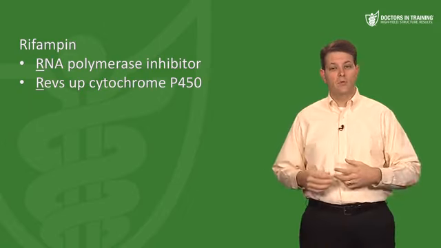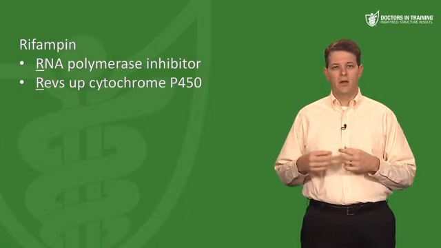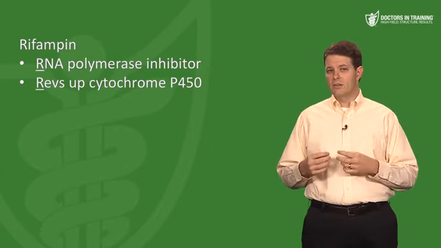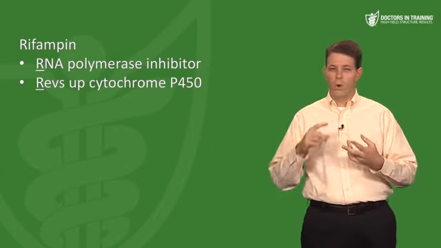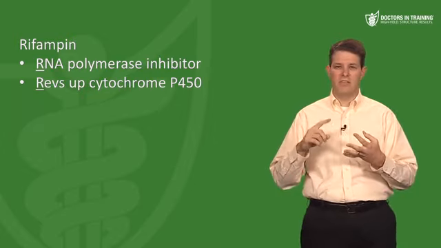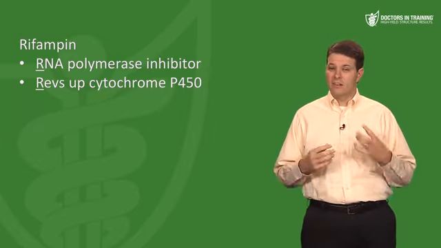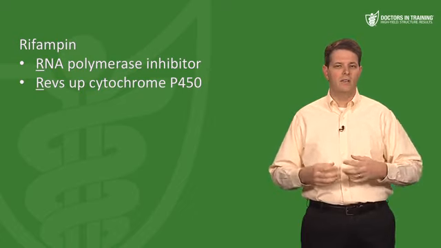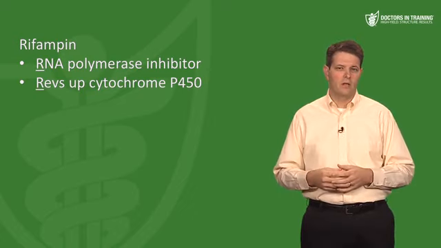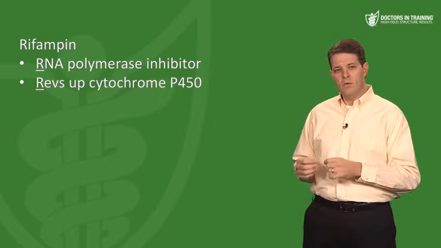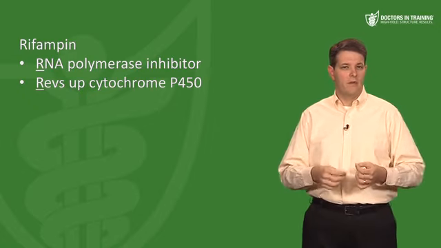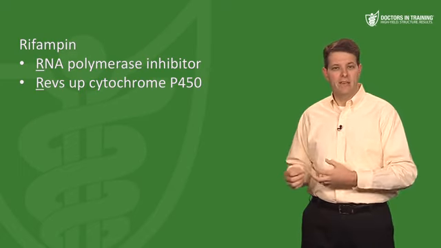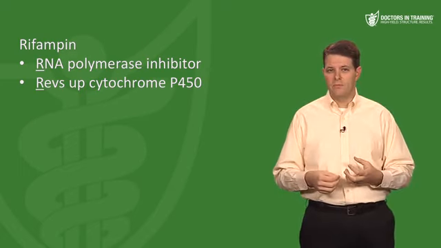Now, because rifampin revs up P450, it can cause a lot of drug-drug interactions. Rifampin leads to lower plasma concentrations of things like warfarin, oral contraceptives, statins, levothyroxine, beta blockers, and especially some of the antiretroviral drugs used to treat HIV infection. So there are tons of important drug-drug interactions. Now, rifabutin does not rev up cytochrome P450 as much as rifampin does. So one use of rifabutin is treating TB in HIV patients who are taking antiretrovirals.